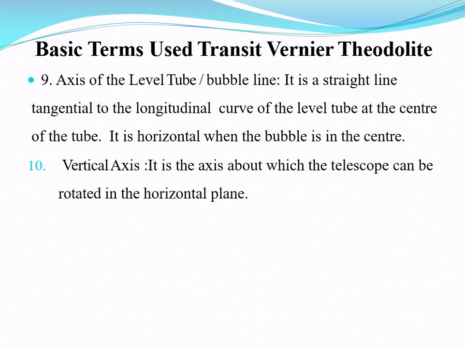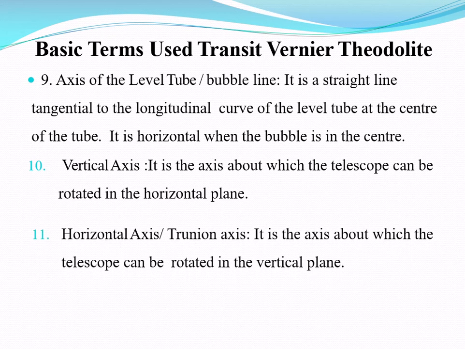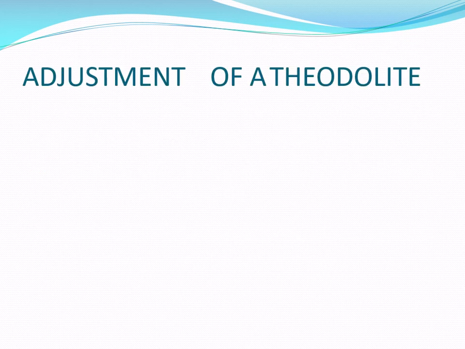Then the next term is the vertical axis. In the sectional view of the telescope, we see the location of this vertical axis. It is the axis about which the telescope can be rotated in the horizontal plane. Then the next term is the horizontal axis, also known as the trunnion axis. It is the axis about which the telescope can be rotated in the vertical plane, and the horizontal and vertical axes are perpendicular to each other. So this is all about the basic terms used in the transit theodolite.